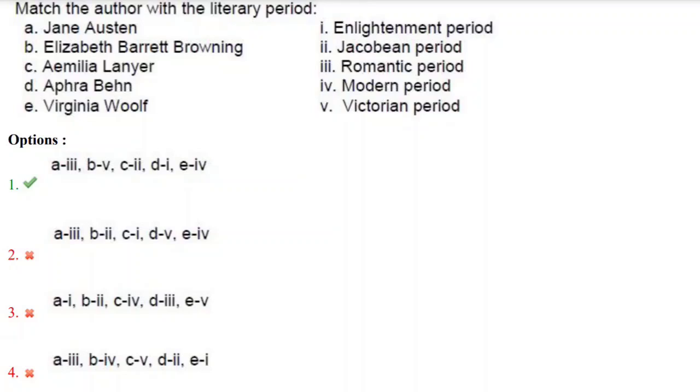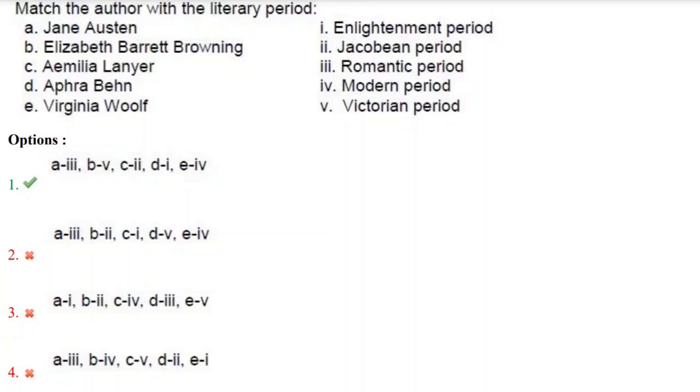Yes, here under history of English literature, you need to find the various periods in the history of English literature, and under every period, starting from the Old English period, Middle English period, likewise Elizabethan, Jacobean, Romantic, and Modern and Victorian, and likewise Georgian period. Likewise, you need to find the authors, novelists, poets, dramatists, and playwrights under all these periods. Then you will be able to answer this kind of questions.